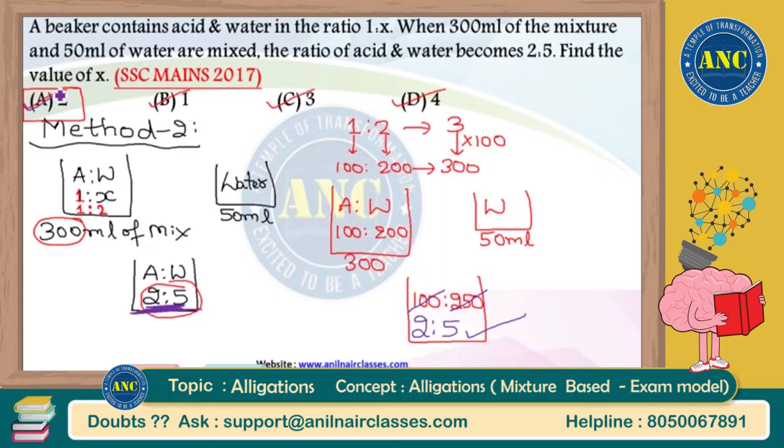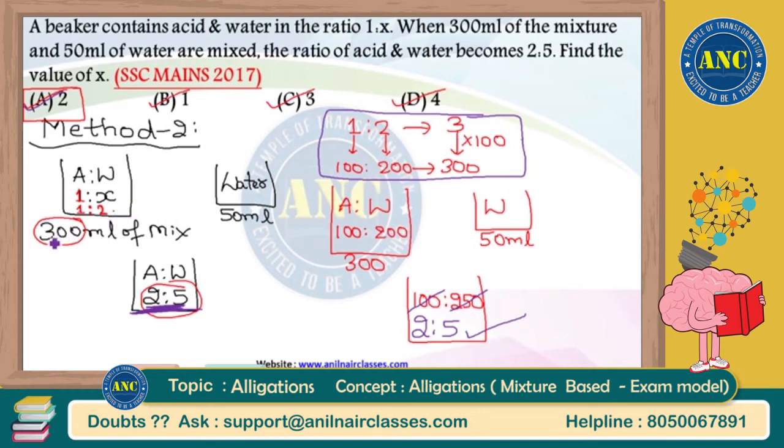Sir, if the answer x is equal to 2 is in the fourth option, will it not take too much time for me to solve? Definitely not. I explained in detail, writing all these things for your better understanding. That does not mean that you should also write all these things. You can directly say 100 and 200, because 1 plus 2, solve it in your mind. No need to write 1 plus 2 as 3.